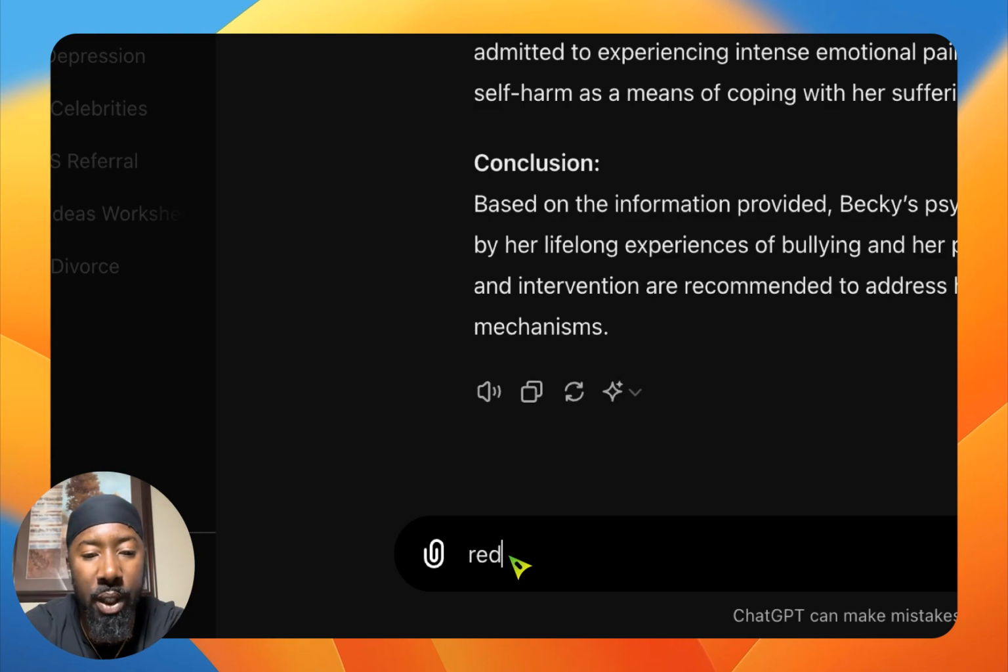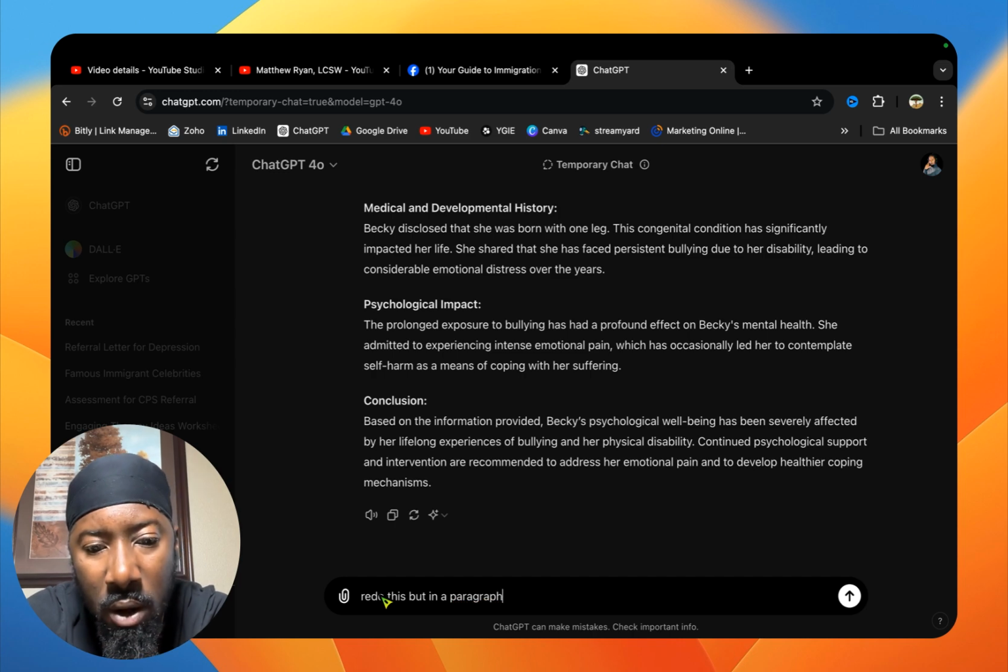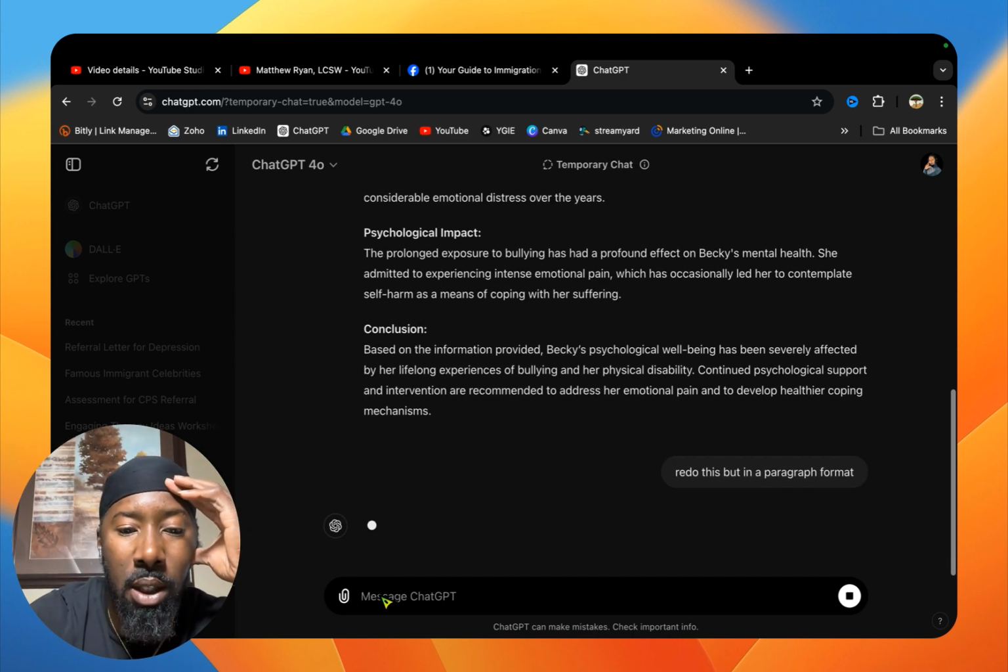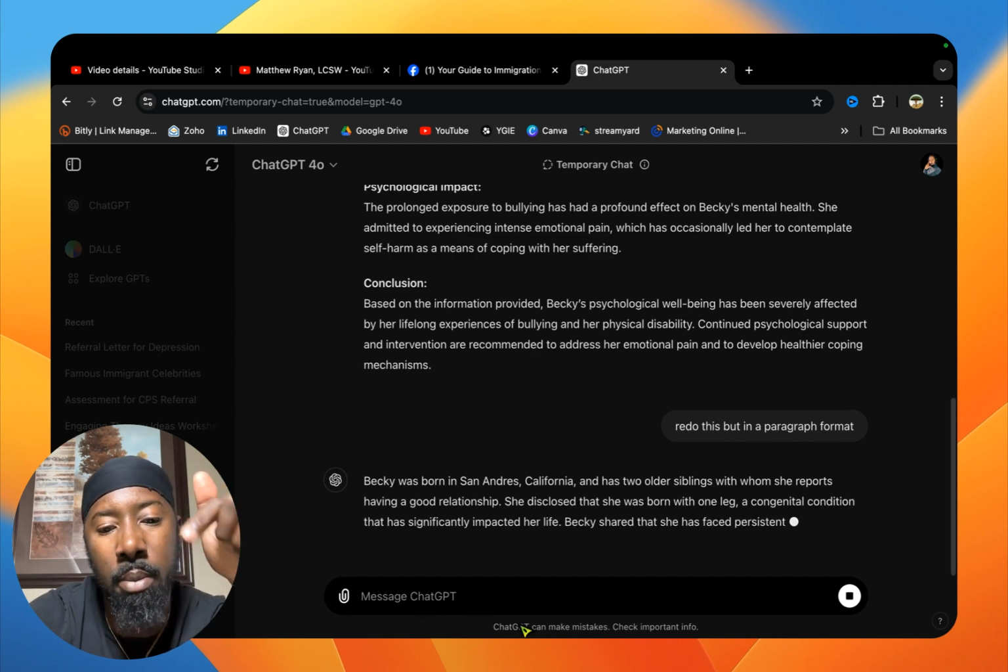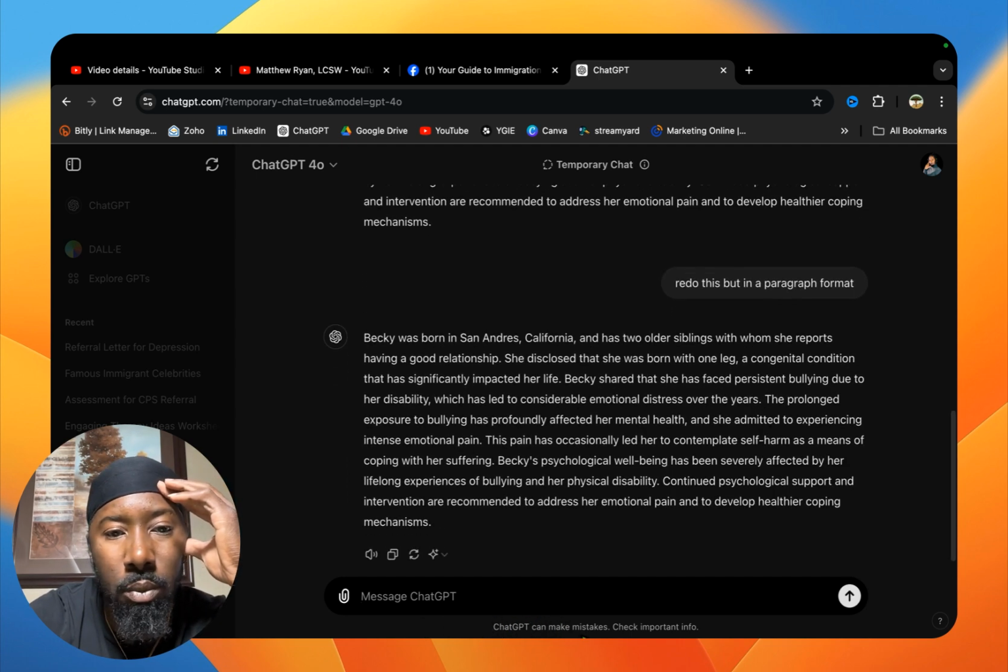I'm going to tell it to redo this, but in a paragraph format. Paragraph format. The reason why I'm having trouble typing, y'all, is because I can't see what I'm typing, because there's something at the bottom of the screen that you all can't see.